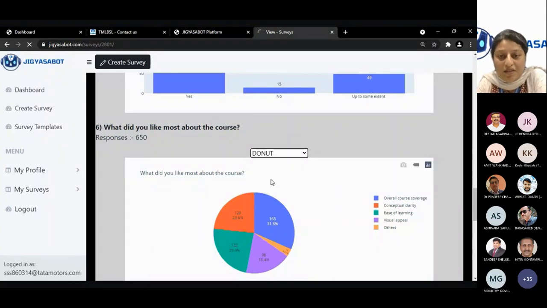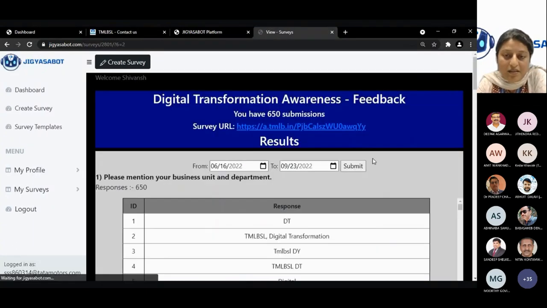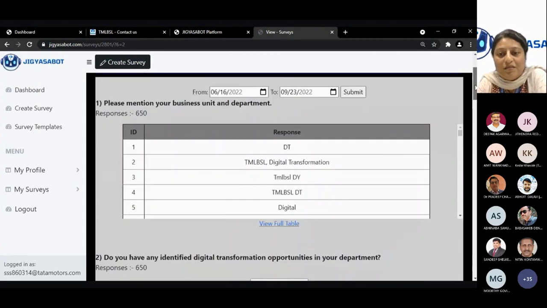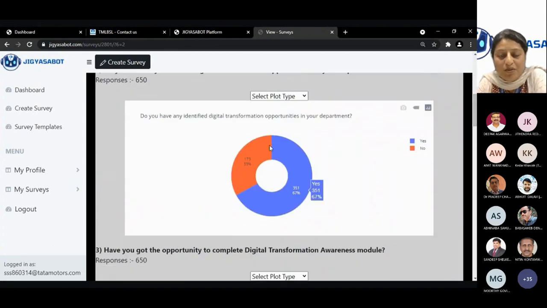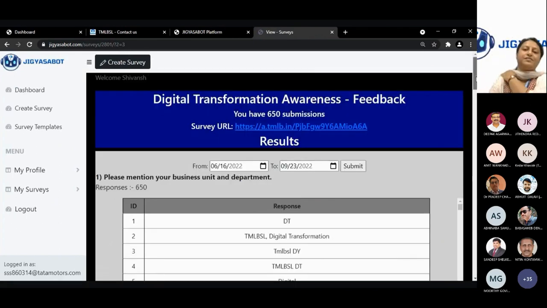Now I go down to see the different survey feedbacks here. Whether the chart is in the form of a pie or a donut, I can select which I want to present. I can choose to differentiate, and I can also present a bar graph for the same question.